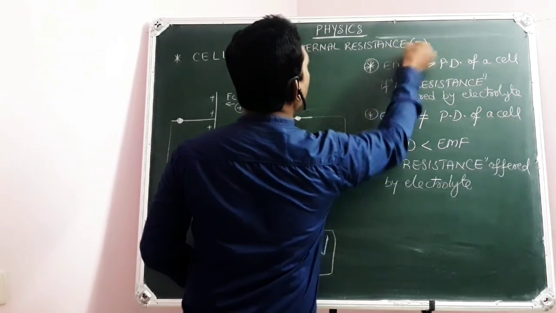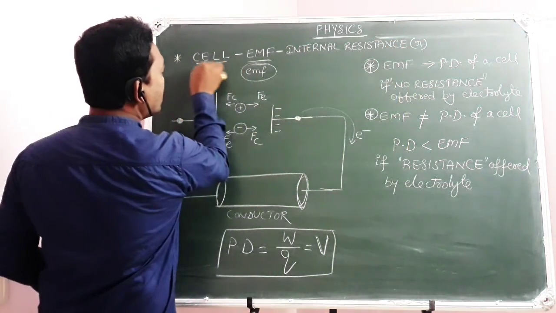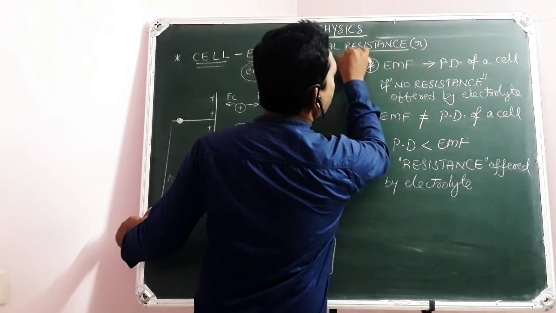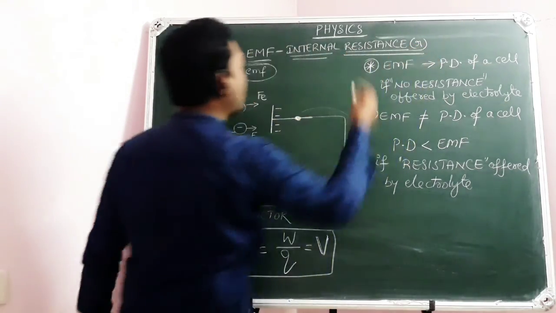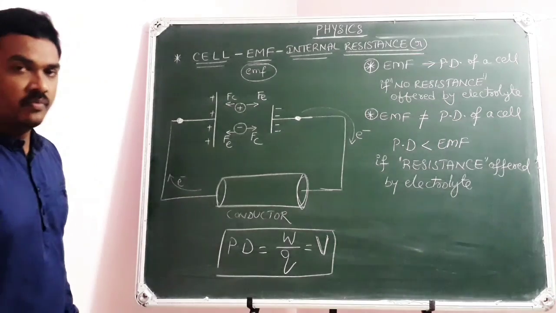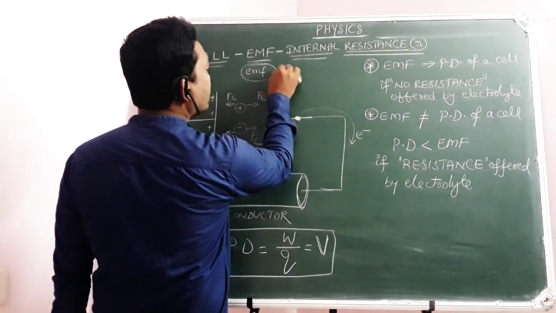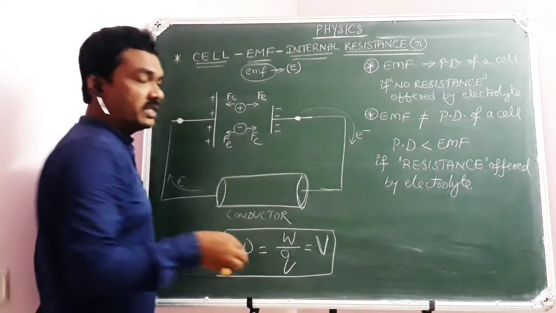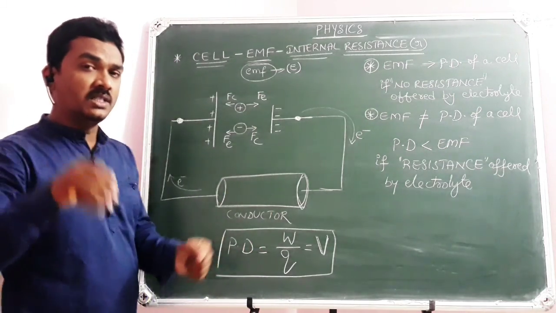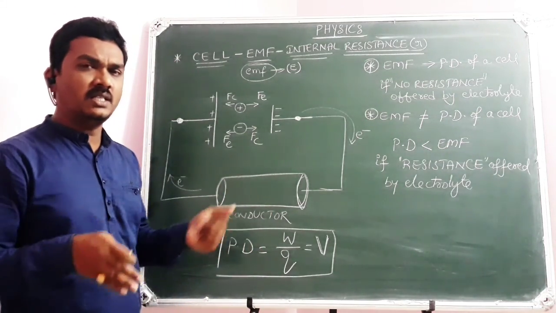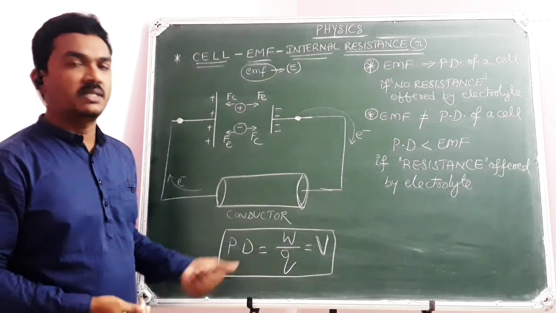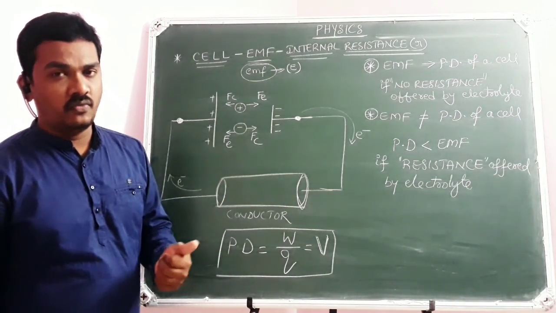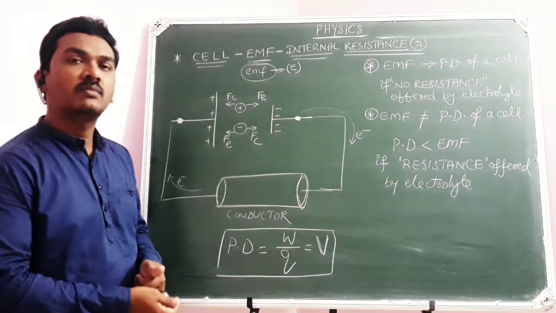We define it as the internal resistance of a cell, which is represented by small r. Usually the resistance of a conductor is represented by capital R, but the internal resistance of a cell is represented by small r. And EMF is represented by the capital letter E. Don't ask me, sir, capital E is field intensity. Yes, in electrostatics it represents field intensity, but in current electricity it represents EMF, electromotive force.